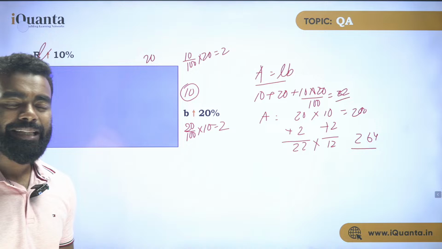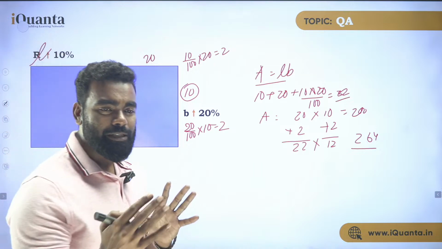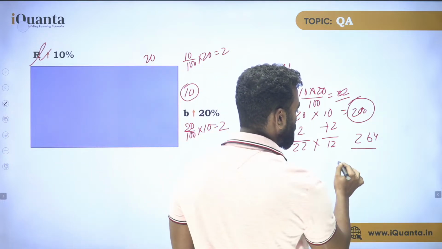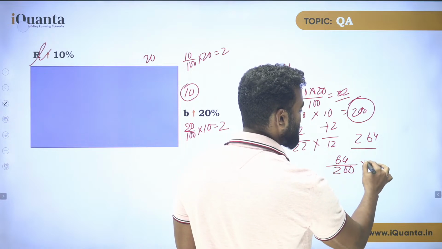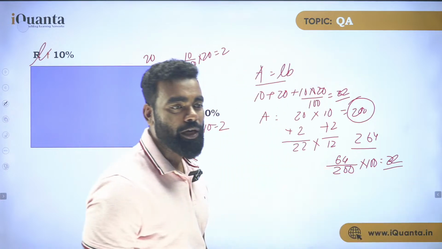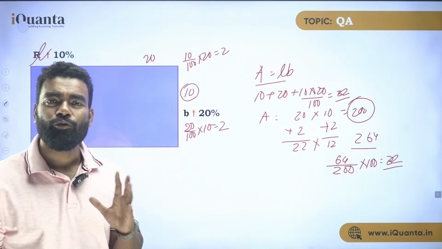But do not think the answer is 64%. Why is the answer not 64%? Because the first thing you have to understand, we are calculating on 200. So 64 is basically an increase on 200. So in 100 it is into 100, so your answer is 32. I hope I have made you understand exactly how this is happening. Do you understand this, how we use successive?